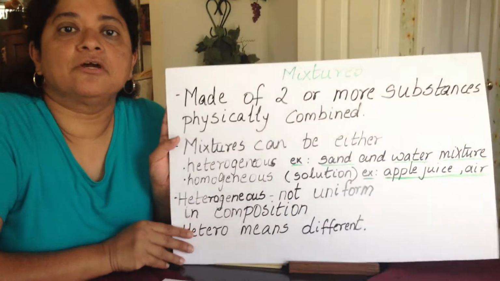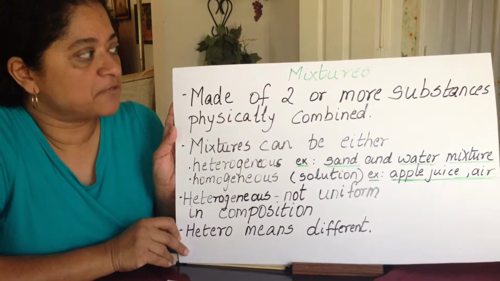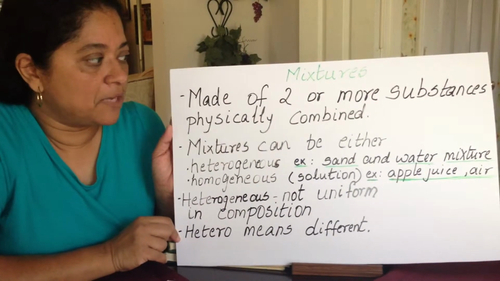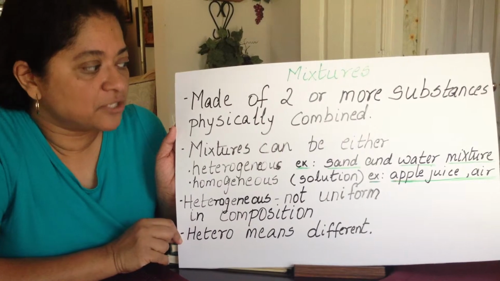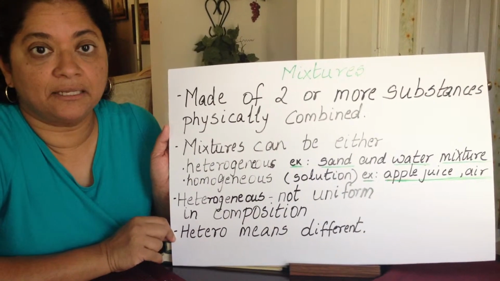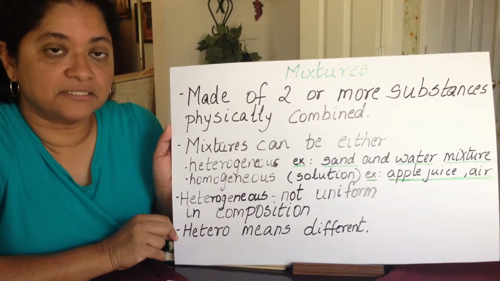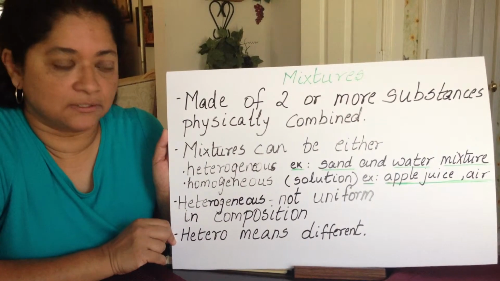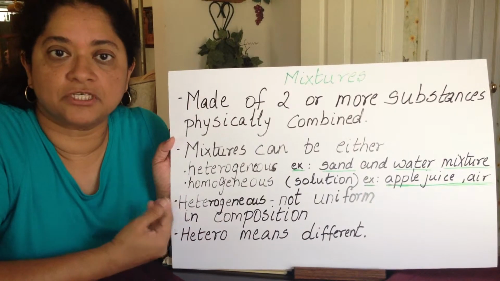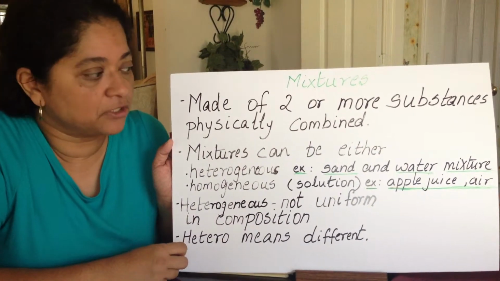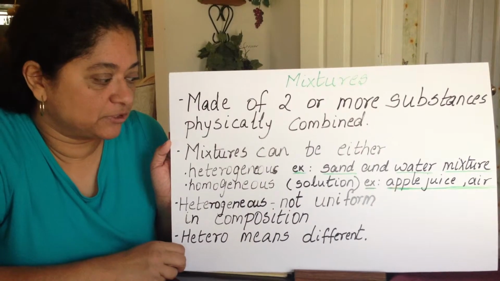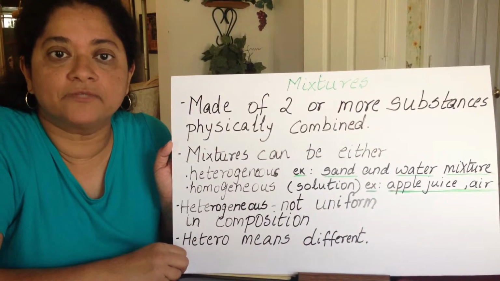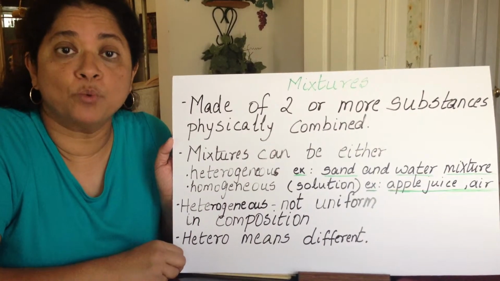And then the final thing we're going to look at is mixtures. Mixtures are made of 2 or more substances physically combined. Mixtures can be either heterogeneous, example sand and water mixed together is an example of a heterogeneous mixture, or it can be homogeneous, where you have a solution. Another word for homogeneous mixture is a solution. Example, apple juice, air, sugar and water, where the sugar is completely dissolved in the water, all examples of homogeneous mixture.